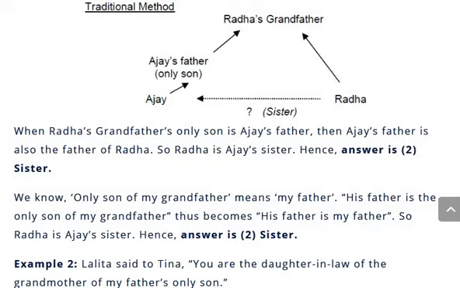So Ajay's father is also father of Radha. So Radha is Ajay's sister. Only son of my grandfather means my father. And his father is the only son of my grandfather, becomes father of my father. So Radha is Ajay's sister.